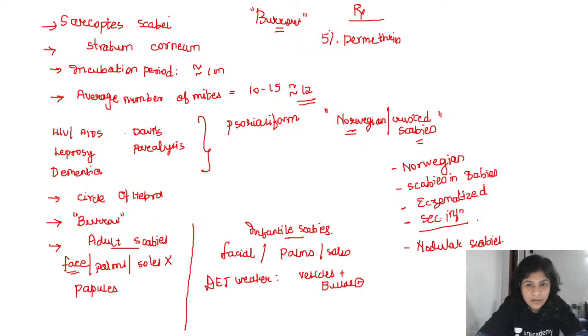Further, for the treatment of Norwegian scabies, you have to give repeated applications of permethrin with repeated doses of ivermectin, and you have to treat the psoriasiform lesions with keratolytics like salicylic acid. Okay, so that was about the treatment of crusted scabies or Norwegian scabies.